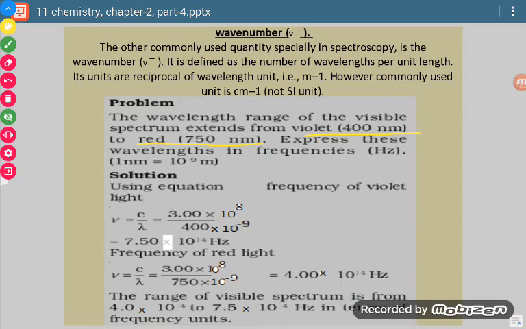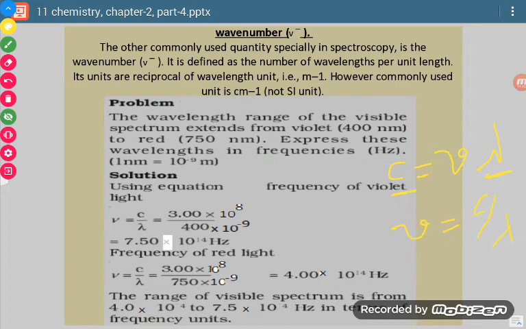We will use c is equal to nu lambda. Since c is fixed and we are given lambda, we have to calculate nu. So nu will be equal to c by lambda.